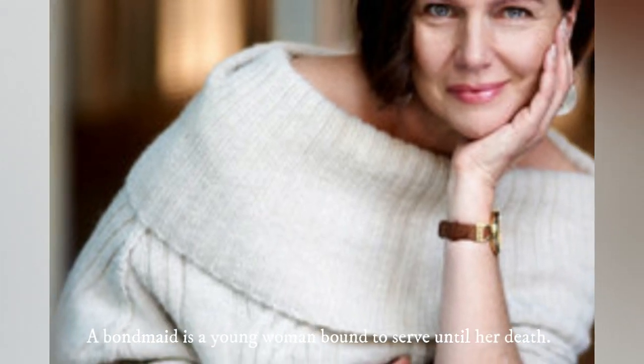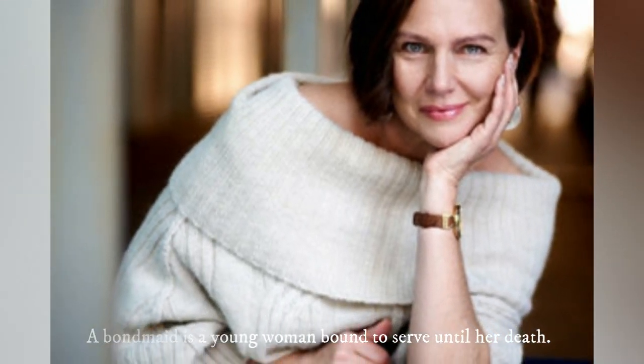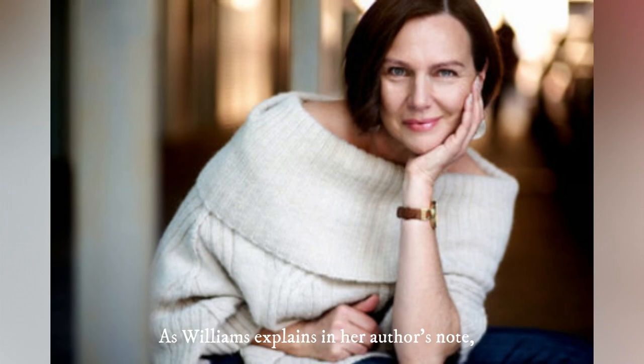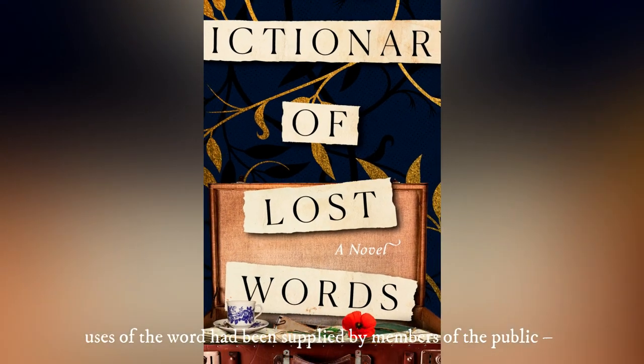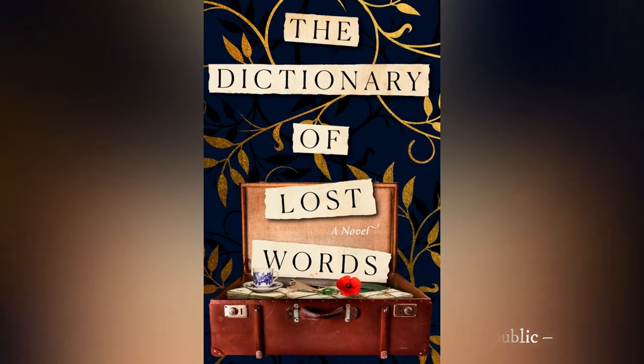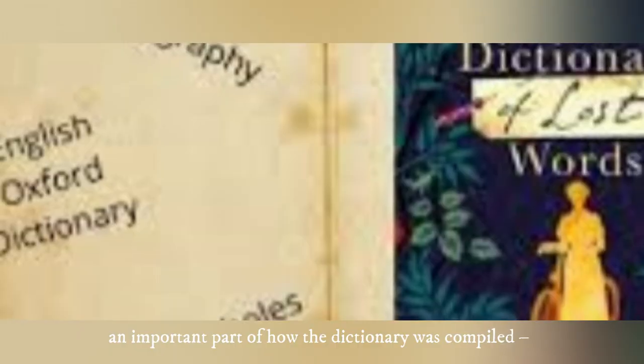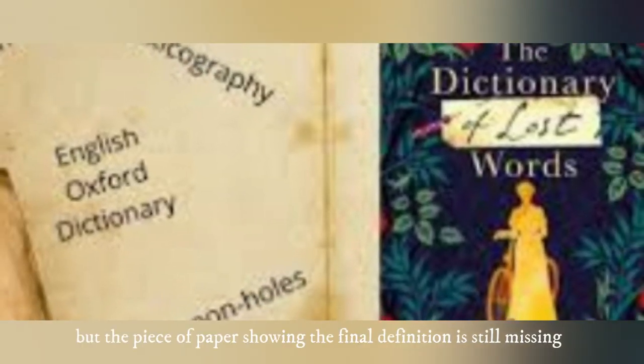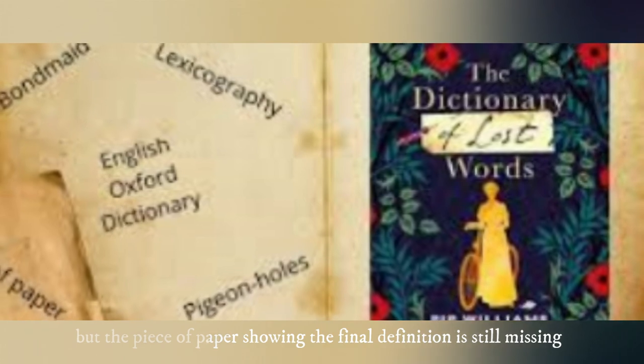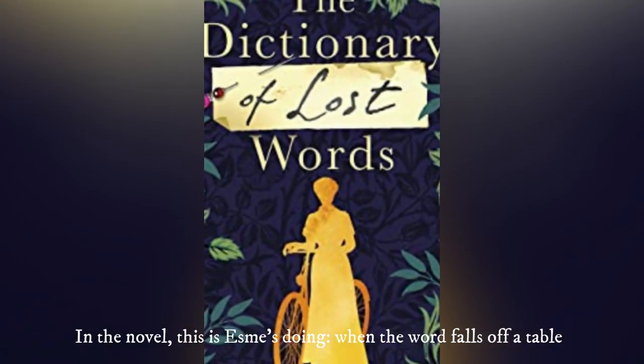A bondmaid is a young woman bound to serve until her death. As Williams explains in her author's note, uses of the word had been supplied by members of the public, an important part of how the dictionary was compiled, but the piece of paper showing the final definition is still missing from the archives today. In the novel, this is Esme's doing.